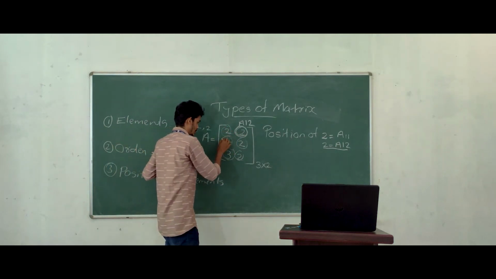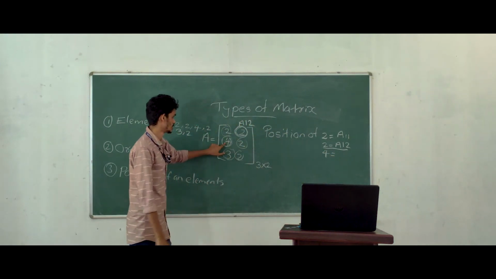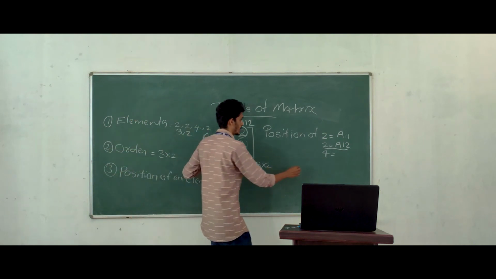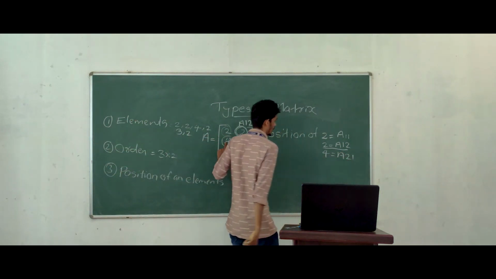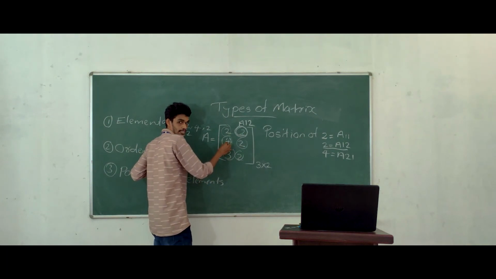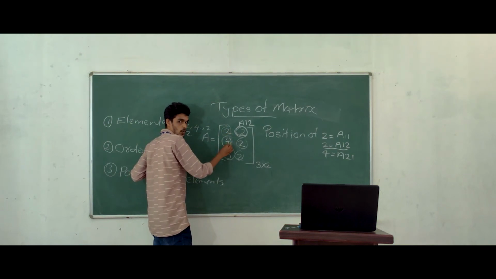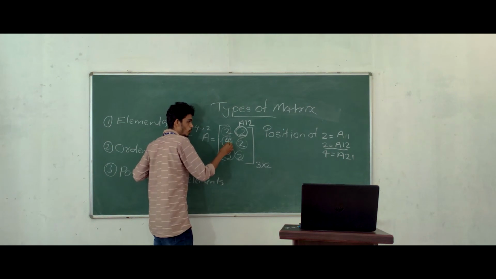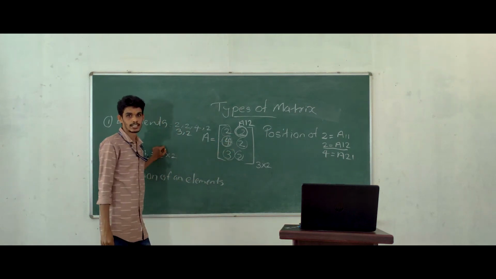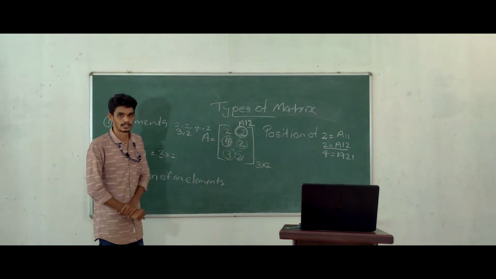Okay. Next element is 4. Position of element 4 is what? A21. Here 2 is the second row and 1 is the first column. The element 4 is situated in the second row and first column. So the position of element 4 is A21. Clear? Okay, this is the position of elements.